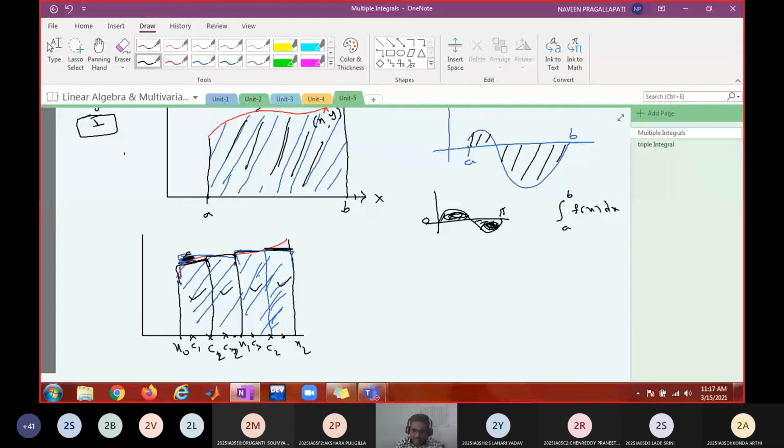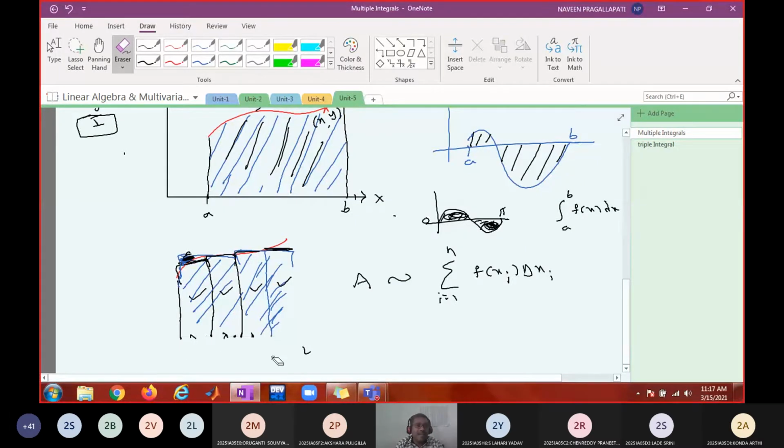So what does that mean? Initially you are approximating with the sum of n rectangular areas: summation i equals 1 to n of f of xi times delta xi, where f of xi is the height or length and delta xi is the width.